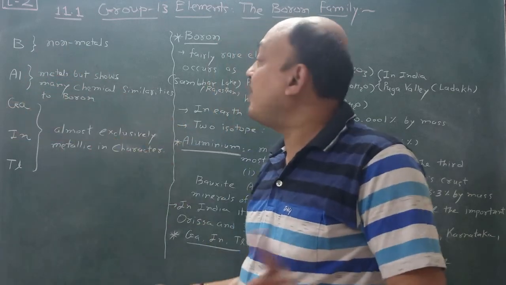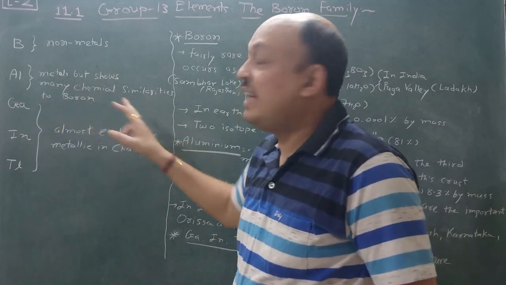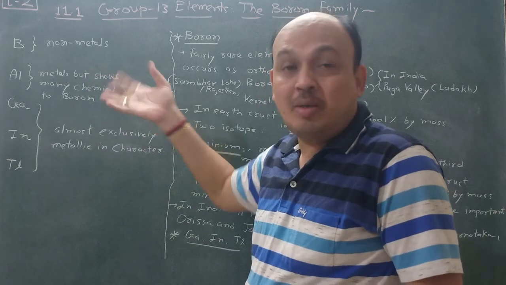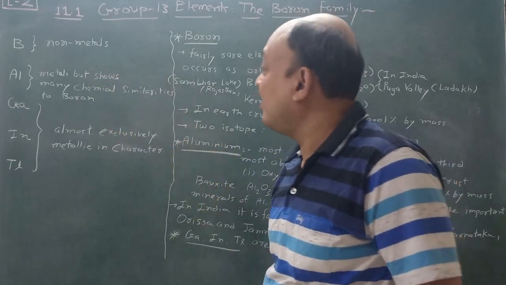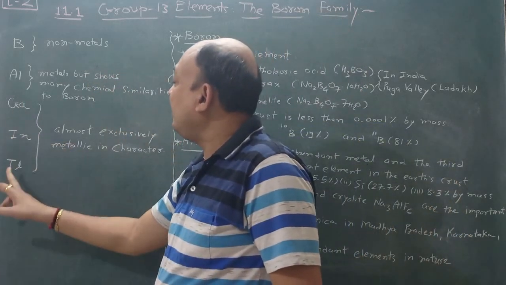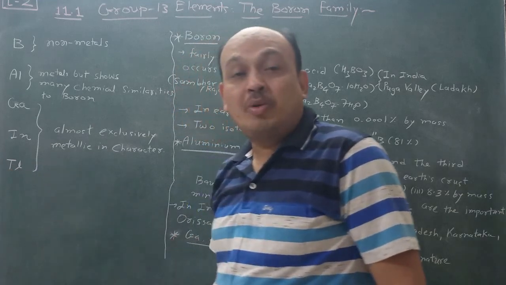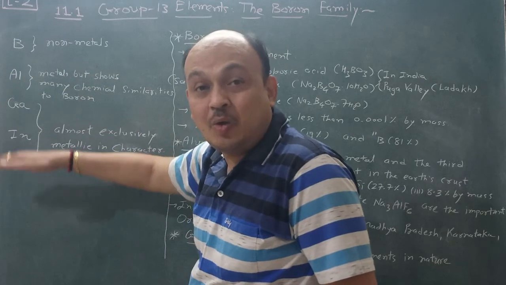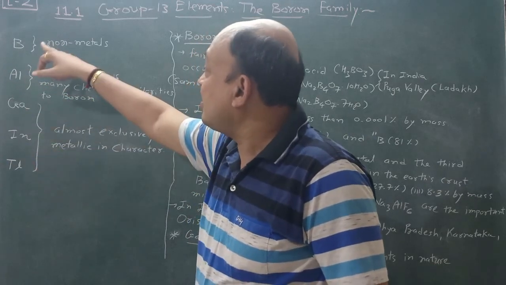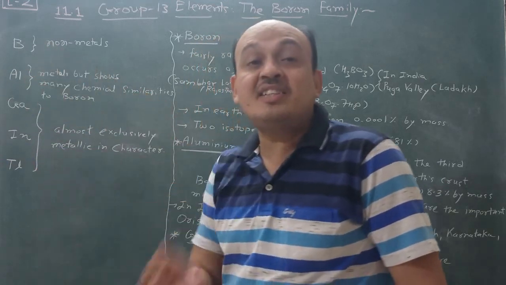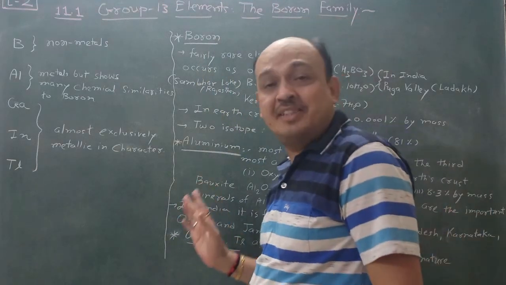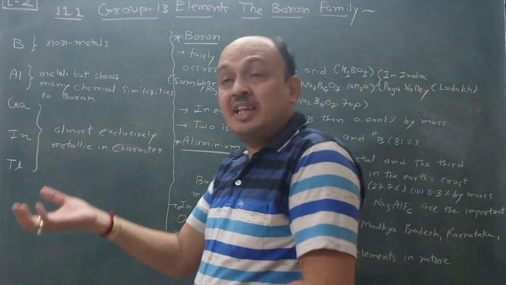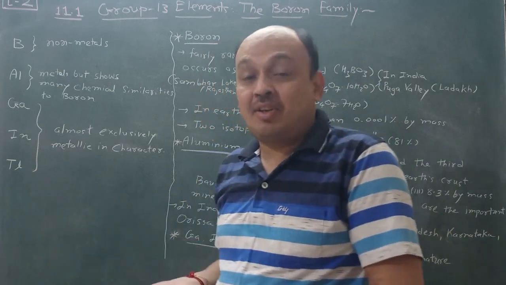Aluminium is considered a metal, but it shows many chemical similarities with boron, and that's why it may seem like a non-metal, but it is considered a metal. Gallium, indium and thallium are almost exclusively metallic in character. Remember, going down the group from top to bottom, the metallic character increases. It's a very easy topic. Non-metals accept or gain electrons.